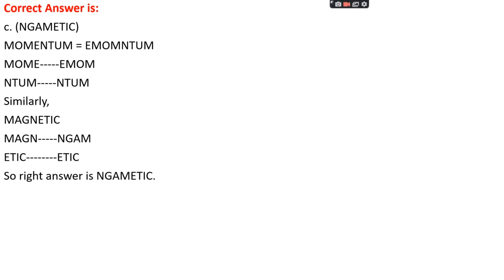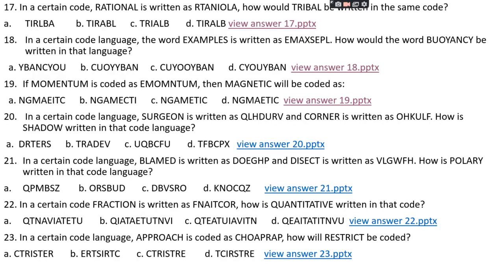Okay. If we see momentum, the first four letters MOME are coded one way, and the last four letters are coded separately; NTUM is kept as it is. MOME is coded as EMOM, just reversed. We do the same thing in the case of magnetic: MAGN becomes NGAM, and the last four letters are kept as they are. So our right answer is NGAMETIC.